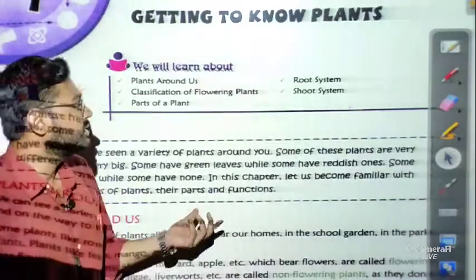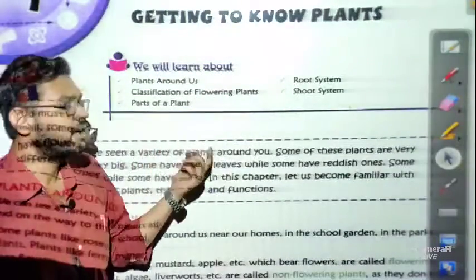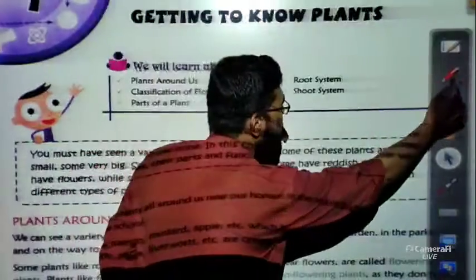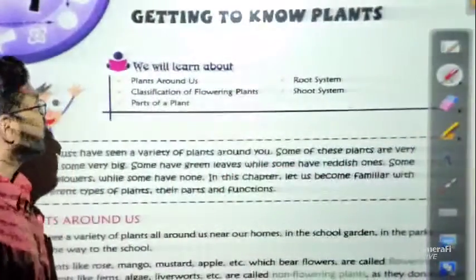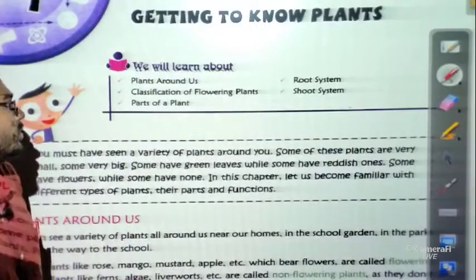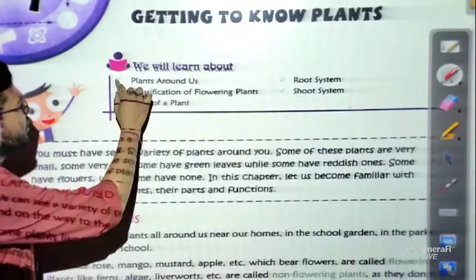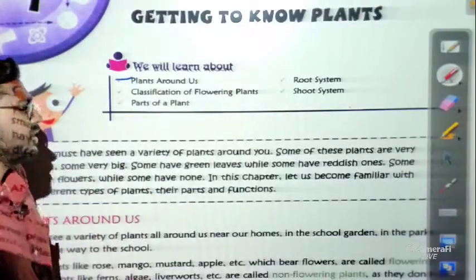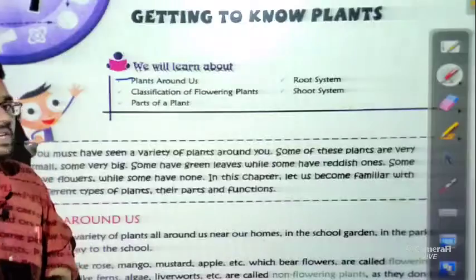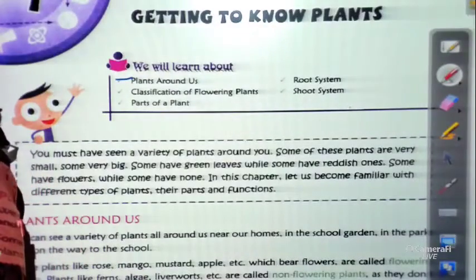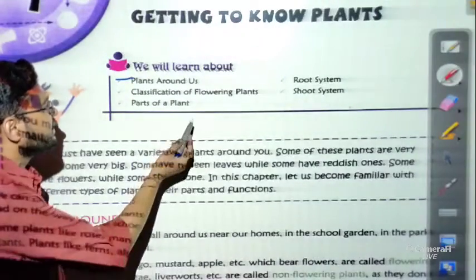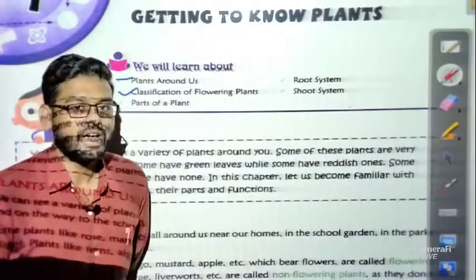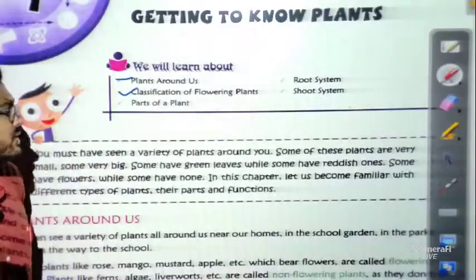So just have a look students at what we are going to read in this chapter. Basically, in this chapter we are going to learn about a few terms. First of all, plants around us. We will read what kinds of plants are around us. Second thing, classification of flowering plants. How do we classify the flowering plants? We are also going to discuss that.